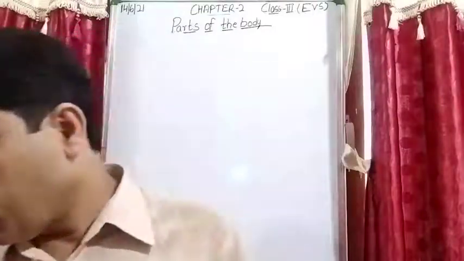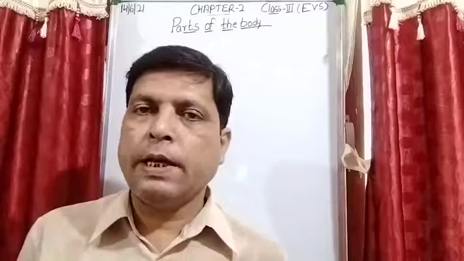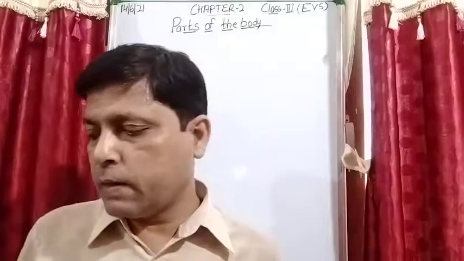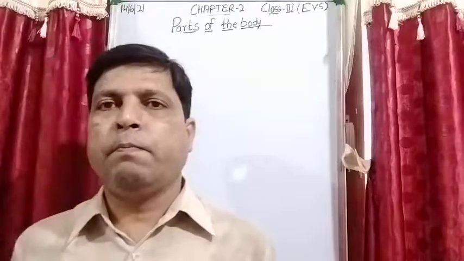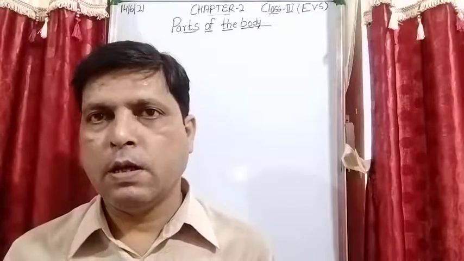So students, let's do a little recapitulation of what we have done in the previous video. In the previous video, I explained what Braille script is, the script used by blind people, meaning those who are unable to see.